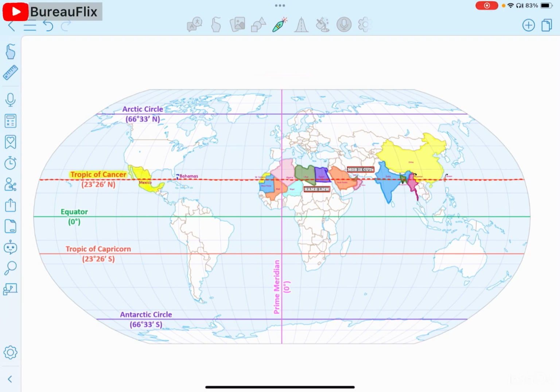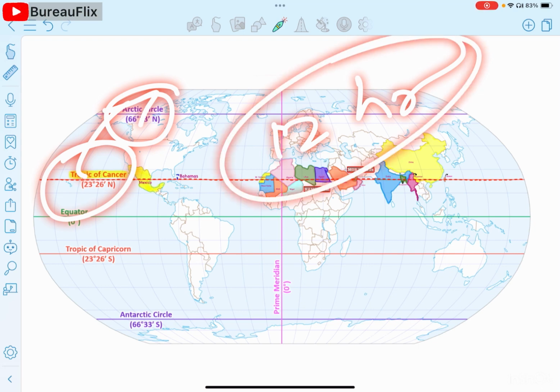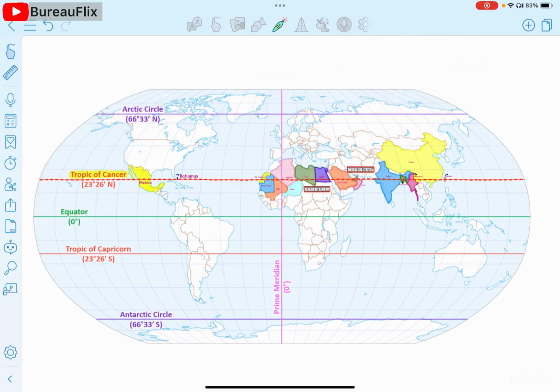So what actually happens on 21st June is that the sun cannot go beyond this Tropic of Cancer, and this event is known as summer solstice in the northern hemisphere. 21st June is the day when Tropic of Cancer and even Arctic Circle, okay, beyond everything beyond Tropic of Cancer receives more than 12 hours of sunlight. So just keep this thing in mind because UPSC has this habit of asking questions from this apparent movement of sun and everything. So this is about Tropic of Cancer.